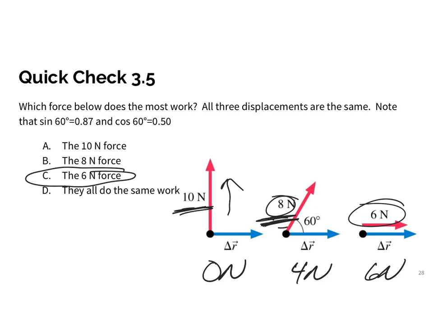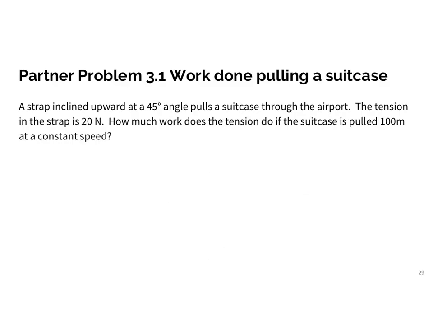So why wouldn't I just always push in the direction? Well, we've talked about it with friction, right? Maybe it's too hard to push that 6 newtons, so I can pull up at 8 newtons to reduce friction, right? There's all these different things. The more and more we understand about physics, the more complicated we can make our questions.